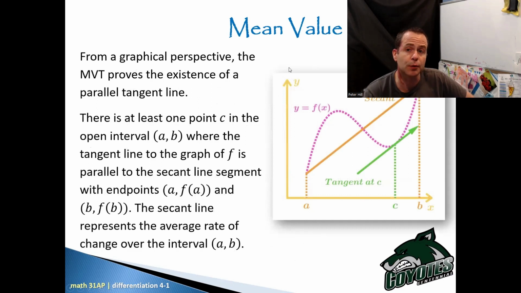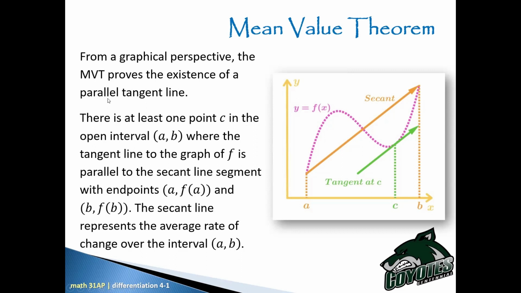Okay, from a graphical perspective, the MVT proves the existence of a parallel tangent line, essentially. There's at least one point C in the open interval A to B, where the tangent line to the graph of f is parallel to the secant line segment with endpoints (a, f of a) and (b, f of b). The secant line represents the average rate of change over the interval. And we're just going to unpack that together for a second here.